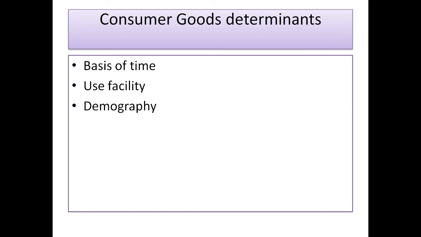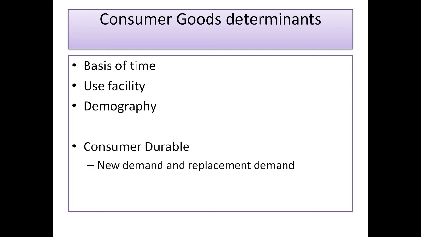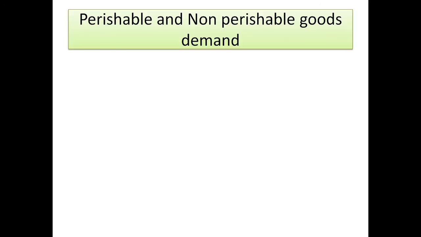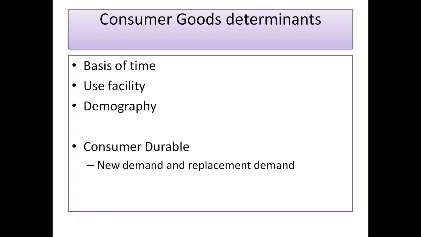The durables are used by more than one person. The demand depends upon demography, that is the number of persons using it. The consumer durables therefore have two types of demands, that is new demand and replacement demand. Here the demand for consumer non-durables is guided by purchasing power, price, and demography.